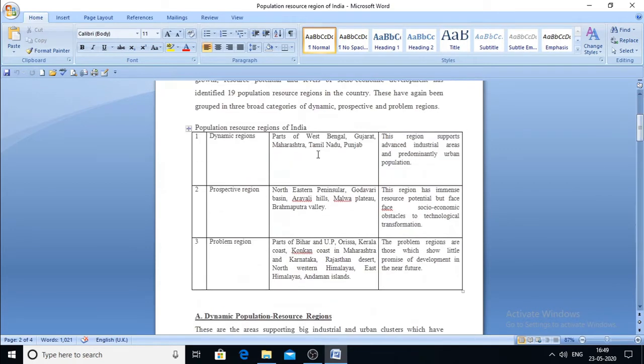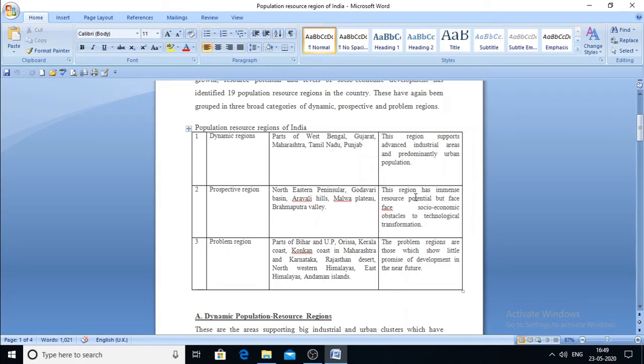The next one is the prospective region. So the eastern and northeastern peninsula, Godavari basin, Aravalli basin, Malwa plateau and Brahmaputra plateau fall under the prospective region. Now this region also has an immense concentration of population, and they have resource potential, but they have a technological lack.